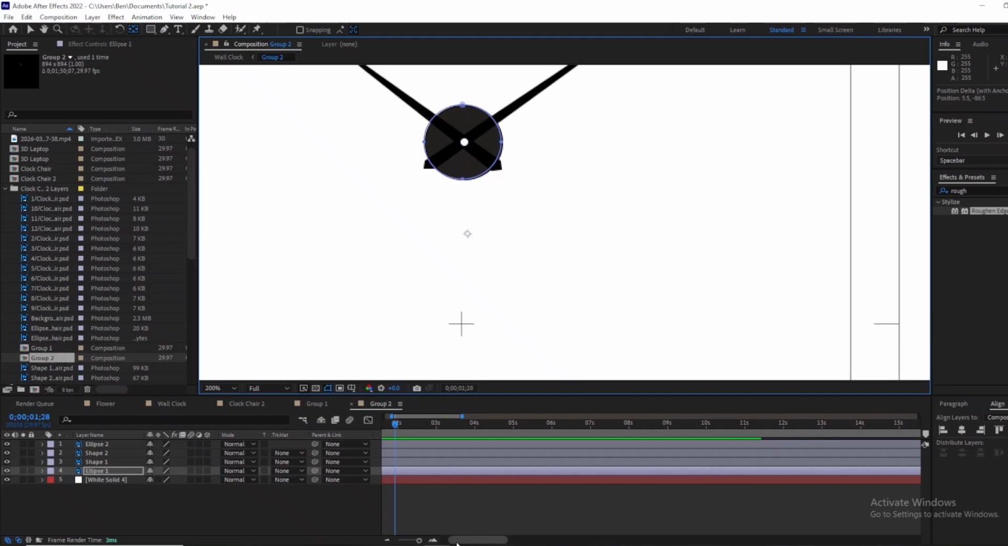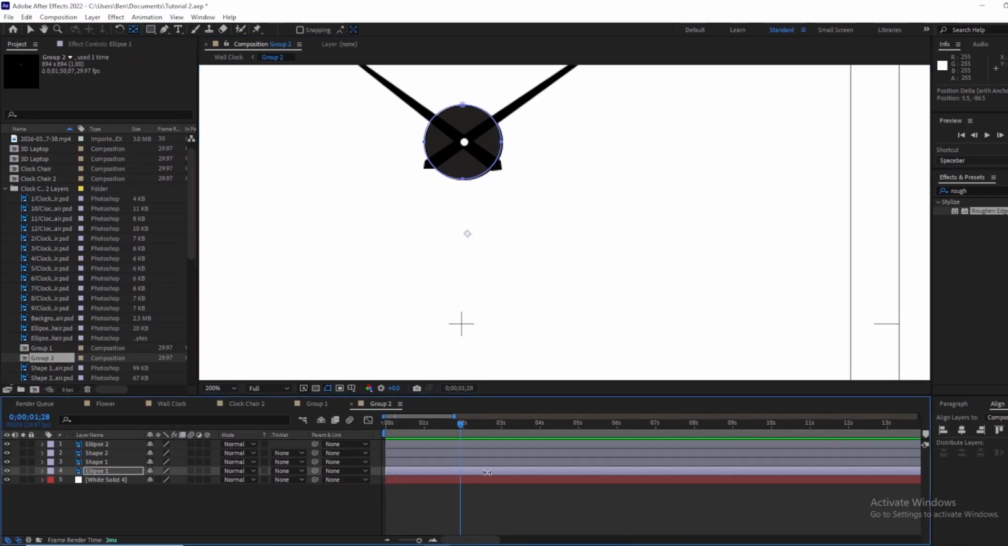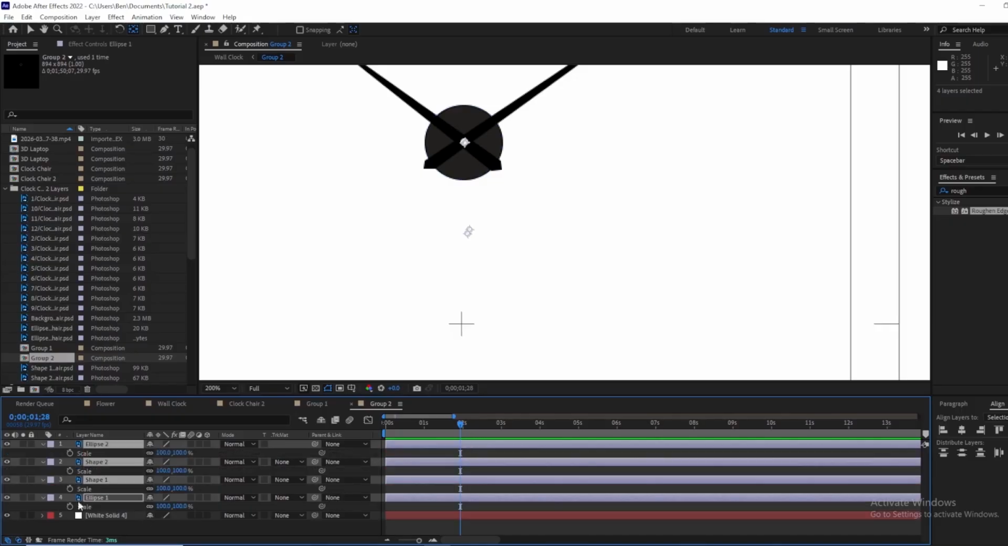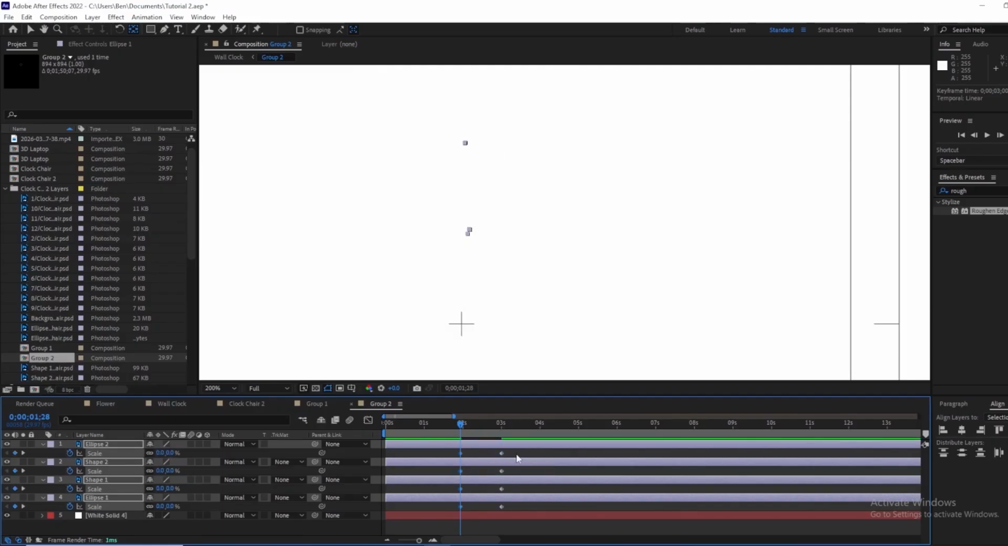Now from this point, I want all of them to scale from 0 to where they are now. So let's open our scale button for each. Let's say at 1 second, let them scale from 0 to this. So with this, let me use a keyframe.